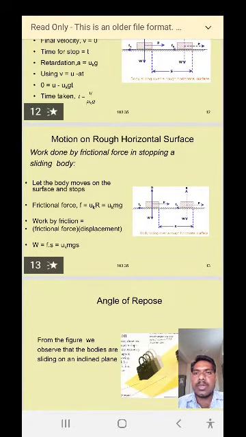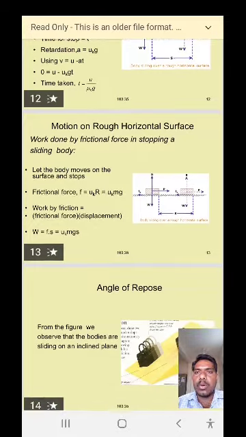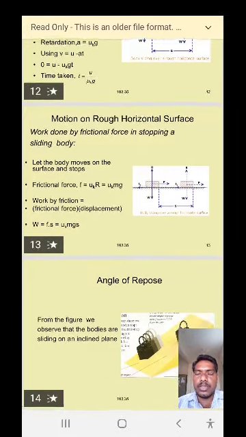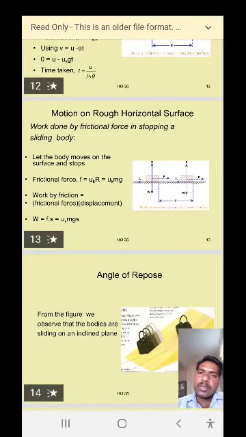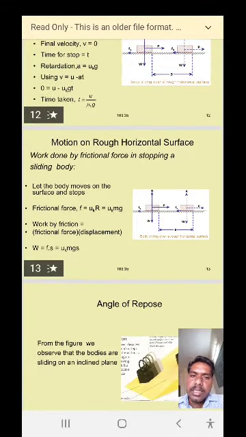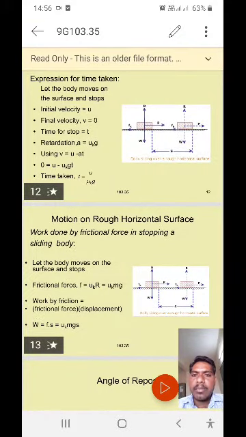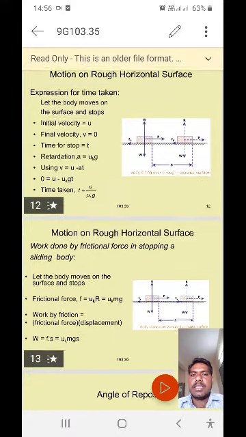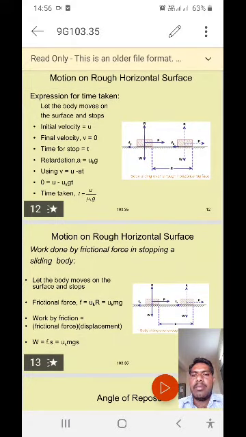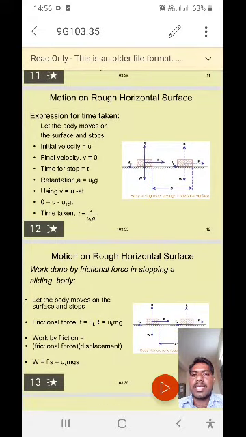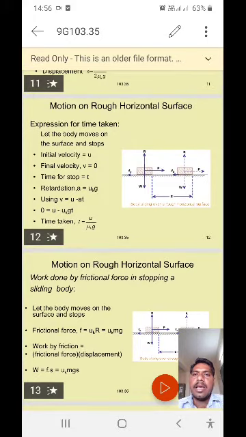Here t is equal to u by mu k g. So this is an expression for the time taken by the body to travel a distance of s on the rough horizontal surface.